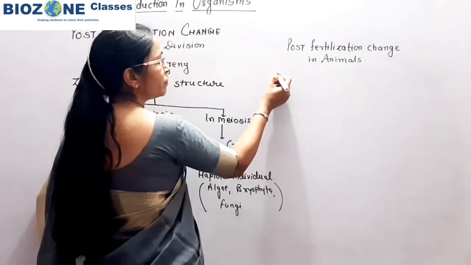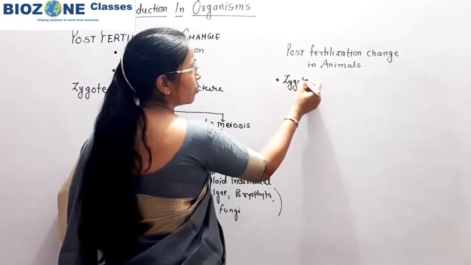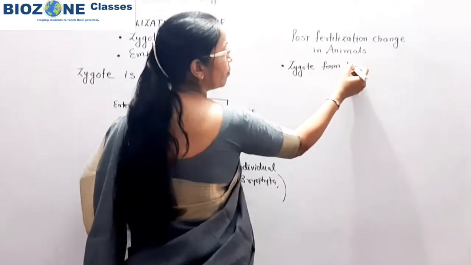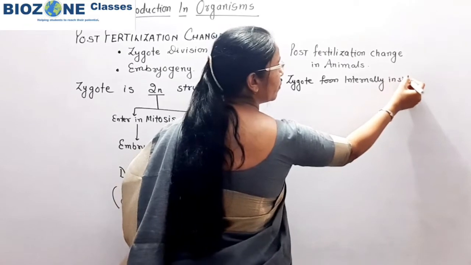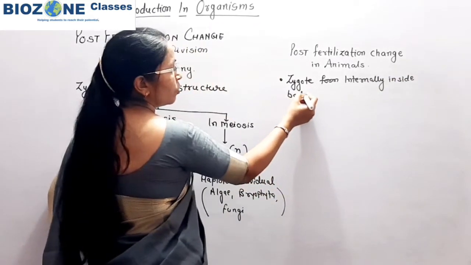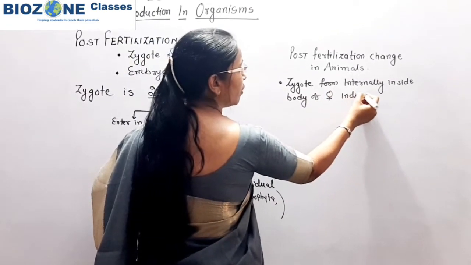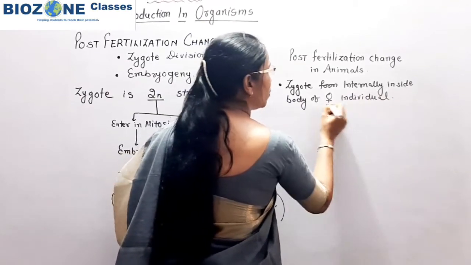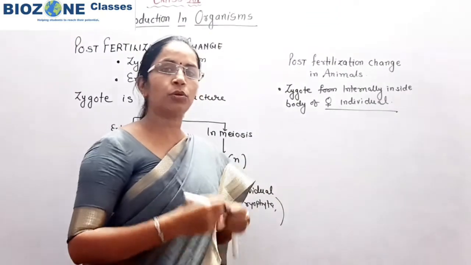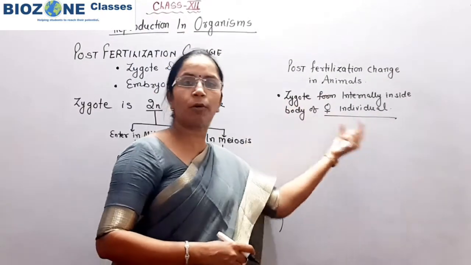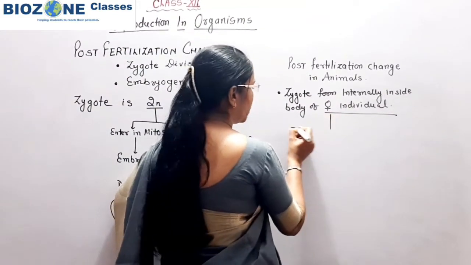so here you remember, the zygote forms internally, inside the body of the female individual. Now this we study mainly for internal fertilization. So upon internal fertilization, the zygote is formed inside the body of the female, and then after that the female individuals show